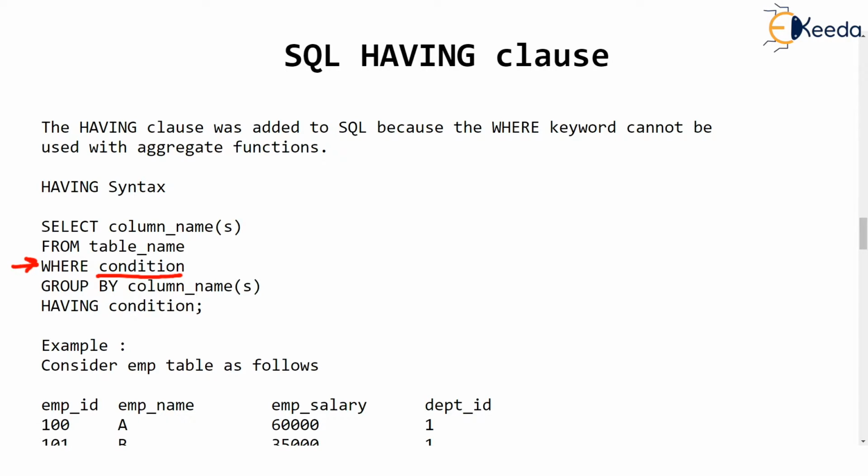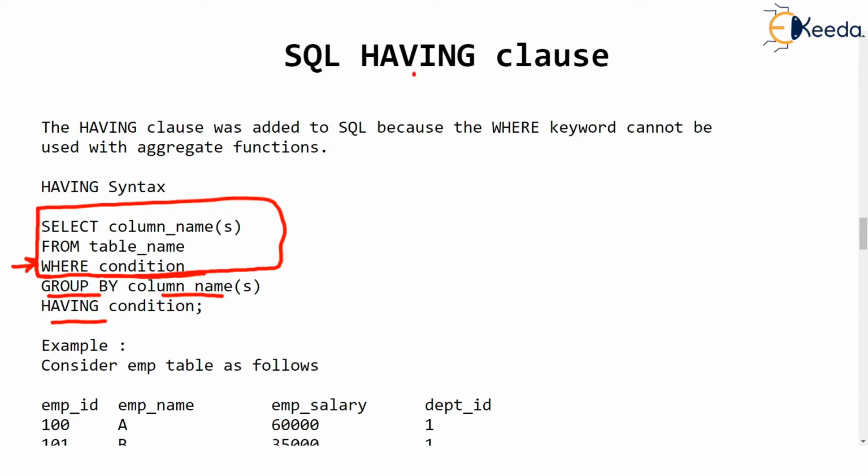Where actually filters out the rows of the table which obey this particular condition, isn't it? Once you have selected the rows as the condition applies, then you can apply group by on those rows. So first of all, you decide how many rows you are going to work on. Once you decide, then you can group those rows according to some column, and finally you can write having.